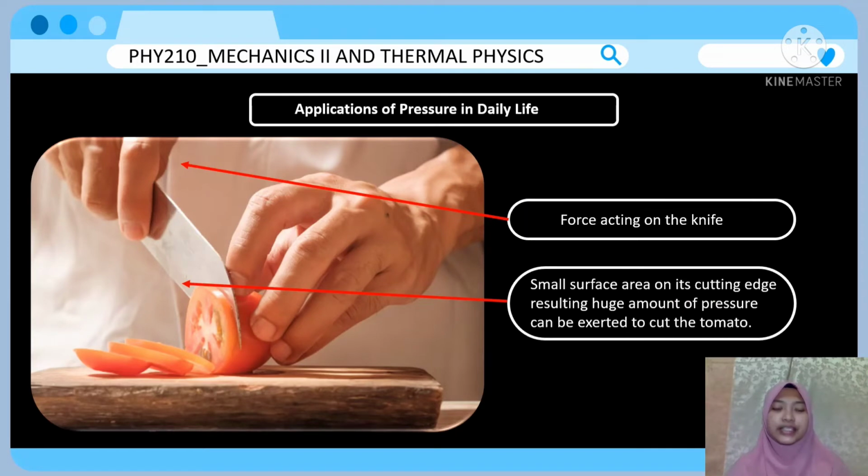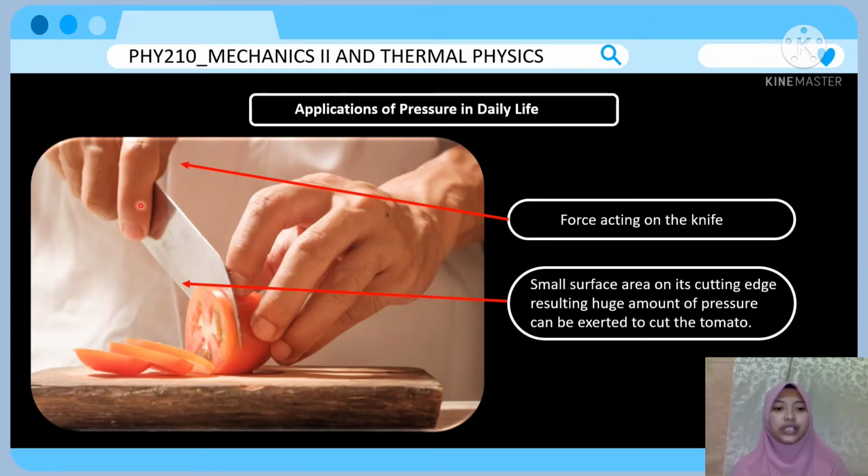This is a situation that I have chosen from our daily life. I think most of us know this and do this at home to help our parents cook, and it's not only to cut food but also other materials. Here it applies pressure, where we can see the force acting on the knife. Let's imagine that this knife is a sharp knife.